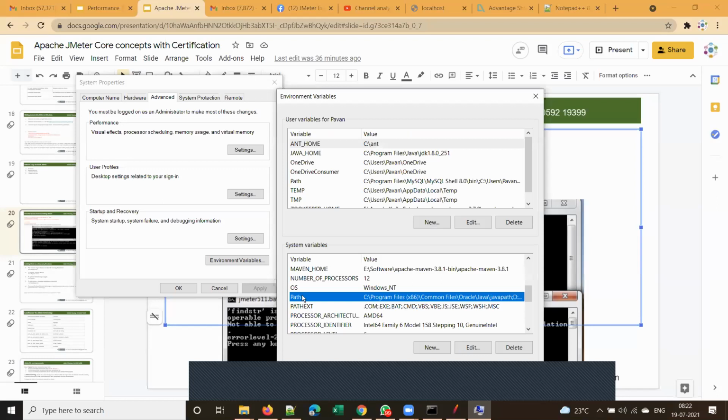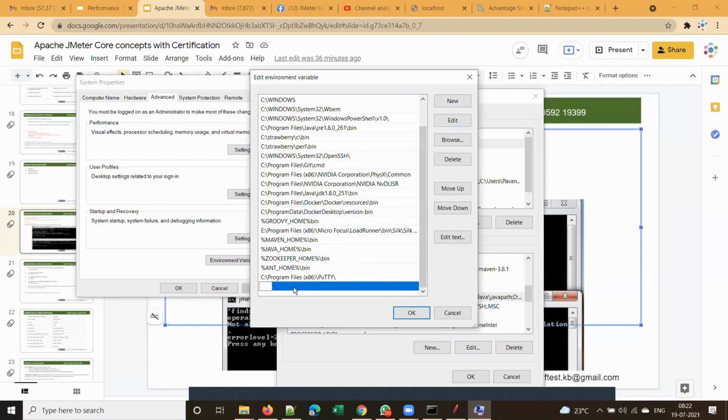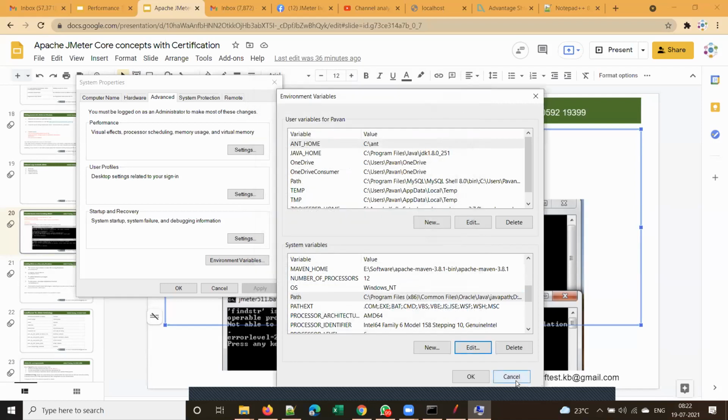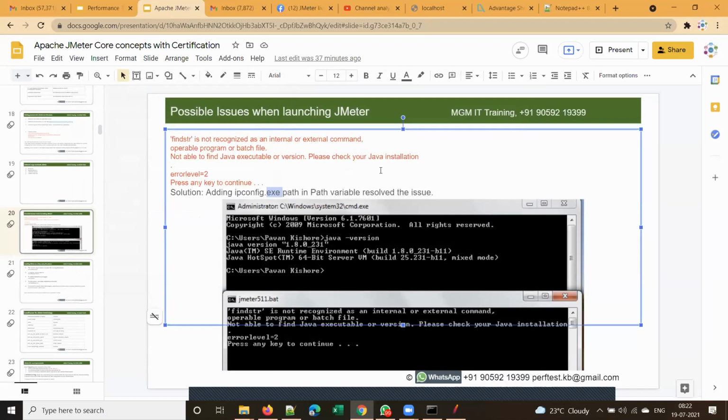This is the path variable. To add it, you click on edit, say new, and give the path of ipconfig.exe in case you get this issue. This is what the environment variables window is. I'll explain later where we use environment variables and how to use them.